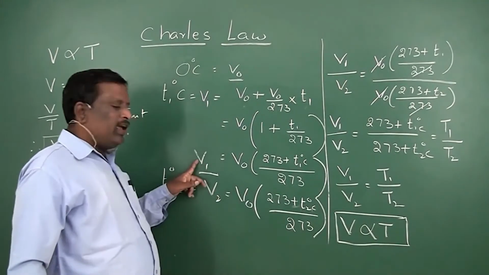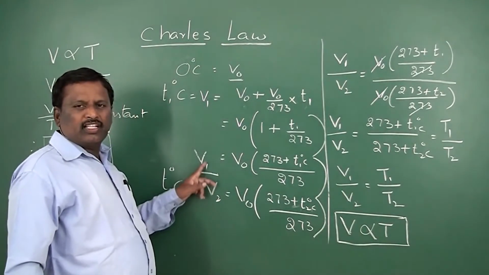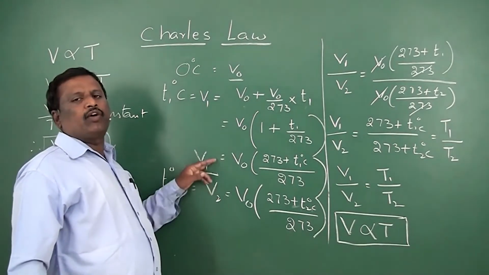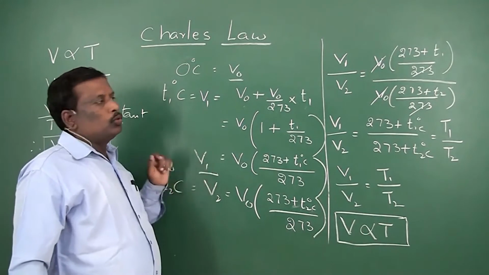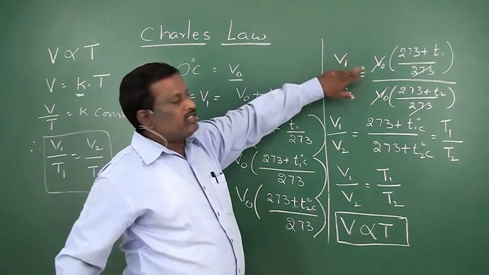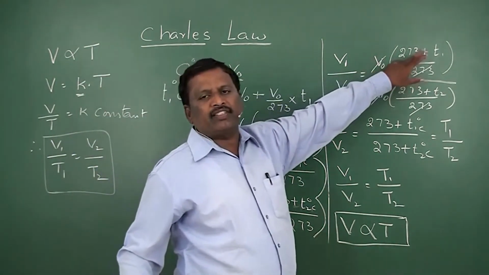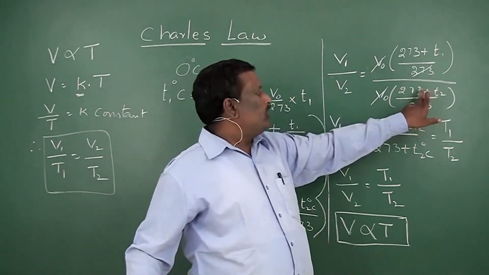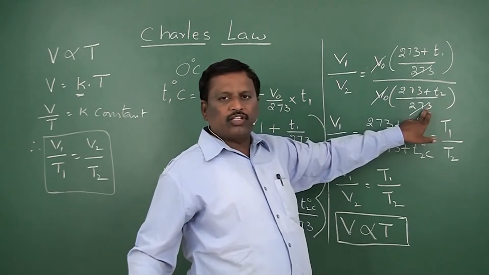These are the two expressions, equation 1 and equation 2. Dividing equation 1 by equation 2, V1 by V2 is equal to V0 into (273 plus T1) by 273, divided by V0 into (273 plus T2) by 273.